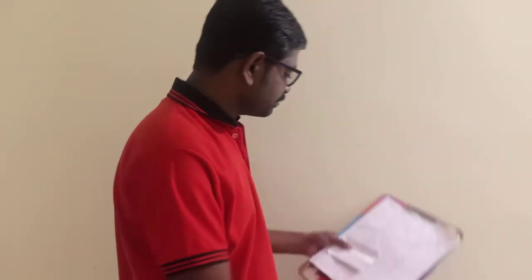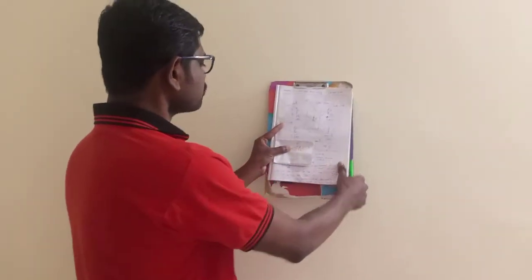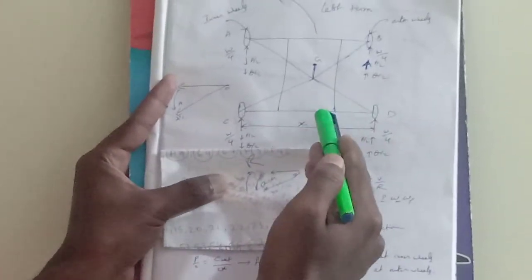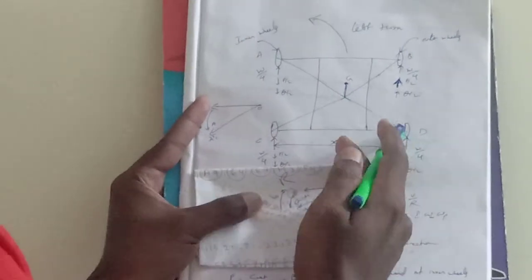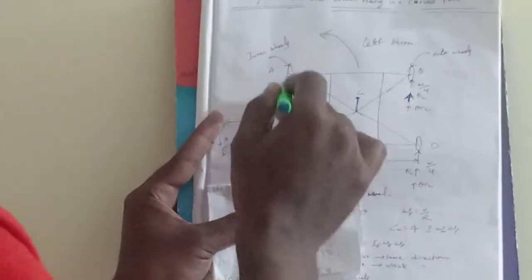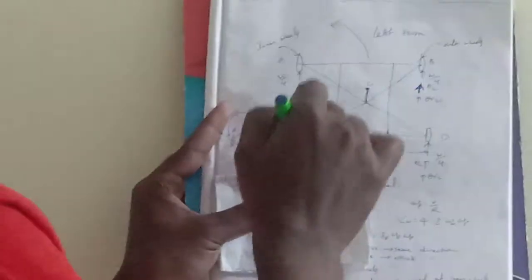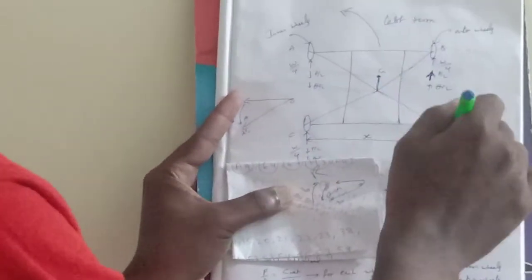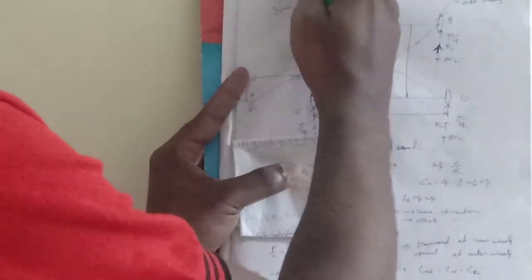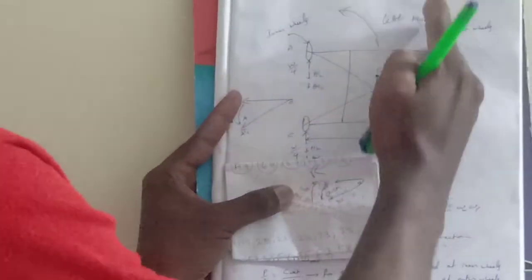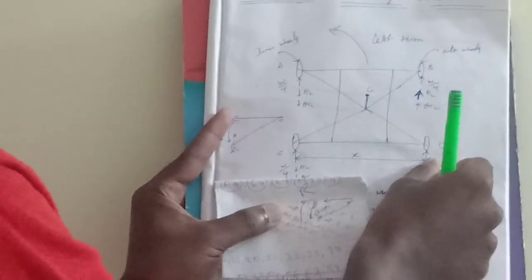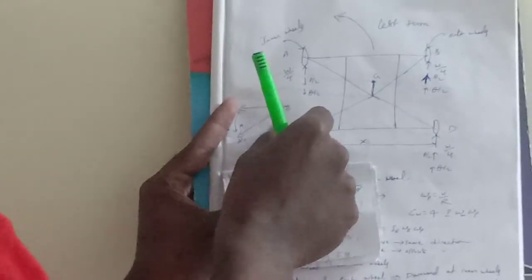For example, see the diagram. This is the four-wheeler. This four-wheeler is taking the left turn like this. Whenever it is taking the left turn, these two wheels we have to call inner wheels and these two are the outer wheels. If it is taking a right turn, these two are inner wheels and these two are outer wheels. Like this we have to consider.